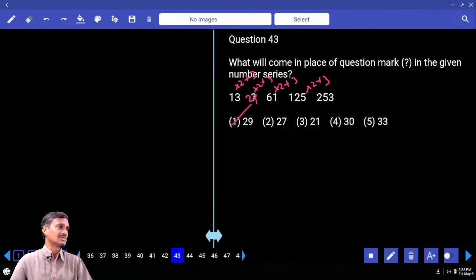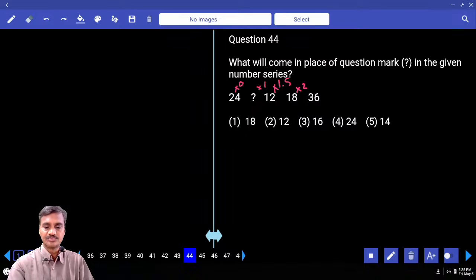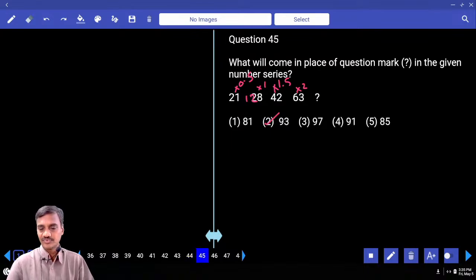Answer choice 1, question number 43. Into 2 plus 3. 44. 24 and 12, 18. 18 into 2, 12 into 1.5. Now this must be into 1 and this is into 0.5. 24 into 0.5 is 12. 12 into 1 is 12. Choice 1, question number 44.